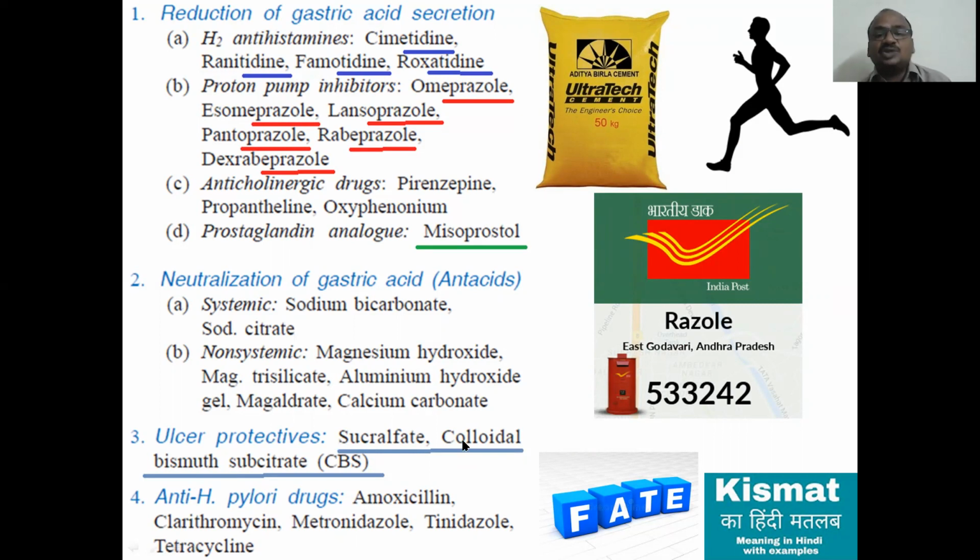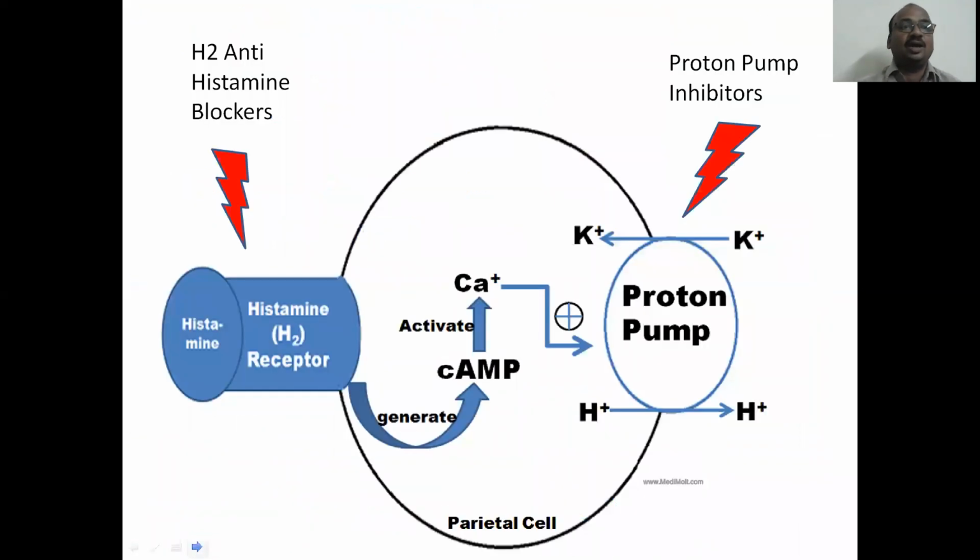Ulcer protectives, like sucralfate. Then bismuth, like Kismet. Kismet means luck. Bismuth subcitrate, CBS. Anti-H. pylori drugs are antibiotics: amoxicillin, clarithromycin, because H. pylori is a microorganism, a bacteria. Metronidazole, tinidazole, tetracycline, all these are anti-H. pylori. Now we will see with the diagrams.